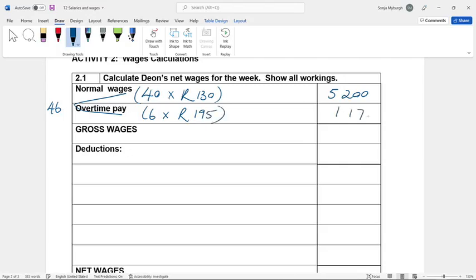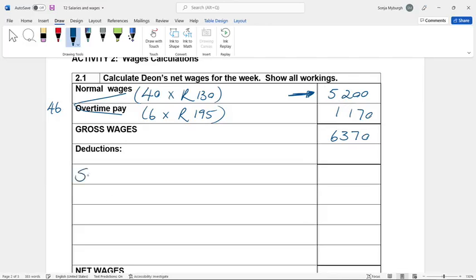So for overtime, he earns 1,170. This is his basic wage, and this is the gross wage. He pays income tax on the gross wage, and the other deductions will be on the basic, the normal wage.